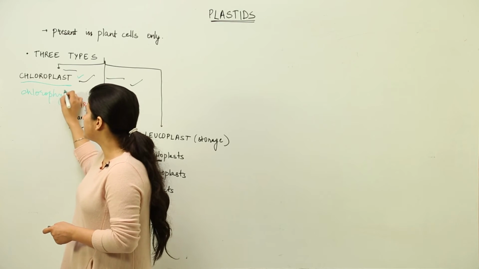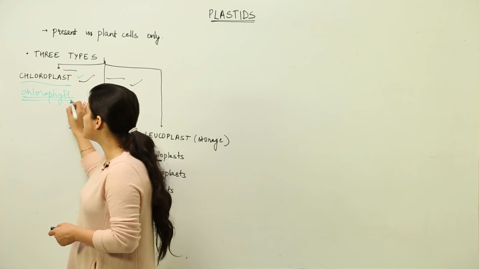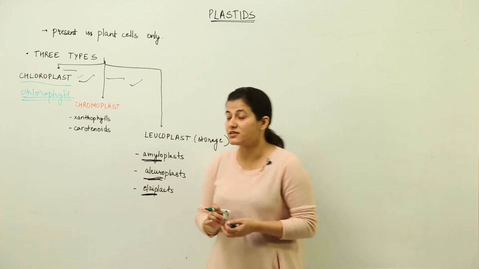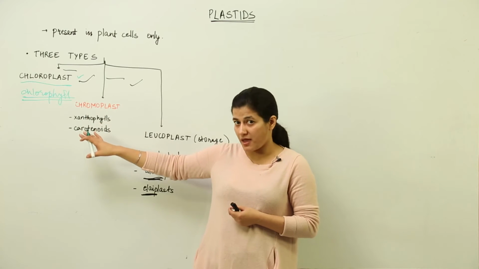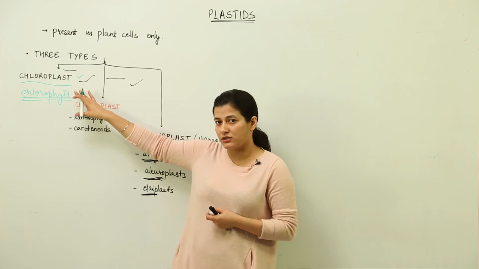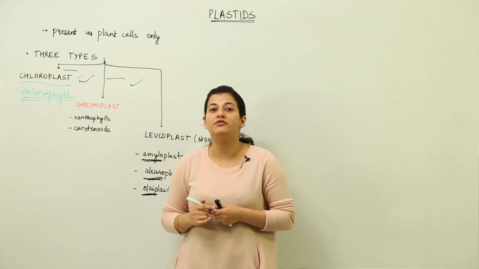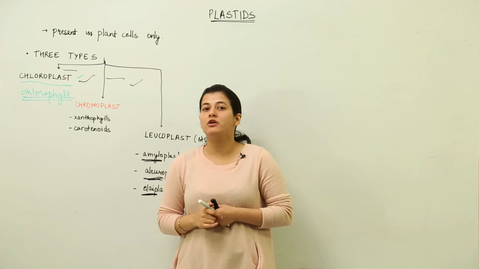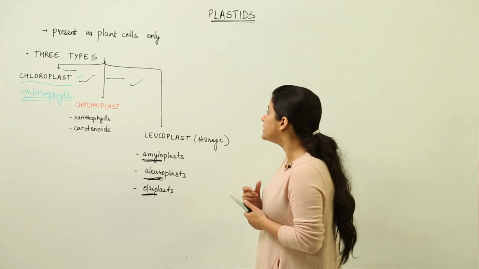Since class 6th or 7th you have been writing chlorophyll is required for the process of photosynthesis. So chlorophyll is a pigment which is present inside the chloroplast which helps in performing the function of photosynthesis because it uptakes the sunlight. Solar energy it uptakes.